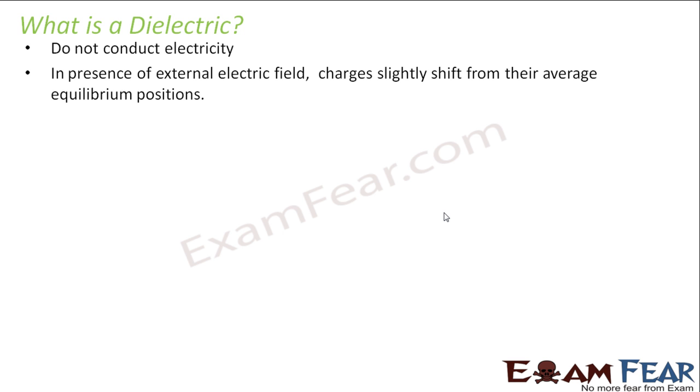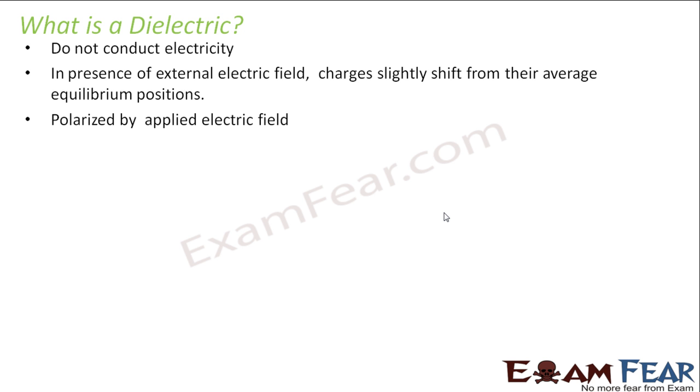Contrary to that, in case of a dielectric, since they do not have that many free electrons which can quickly move and establish an electric field, what happens in this case? The charges, however, slightly tend to move. They move a very little bit towards the oppositely charged particle. So they slightly shift from their average equilibrium positions. I think it will be better if I show this to you diagrammatically. I will do that just now.